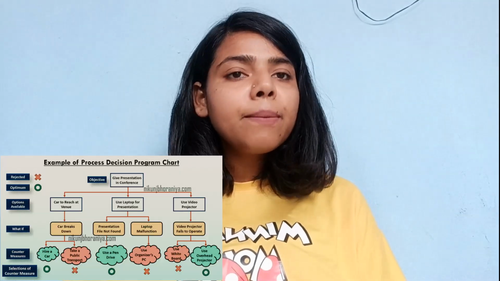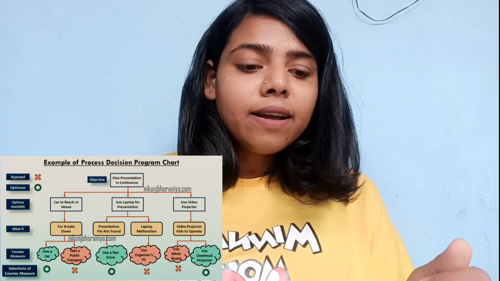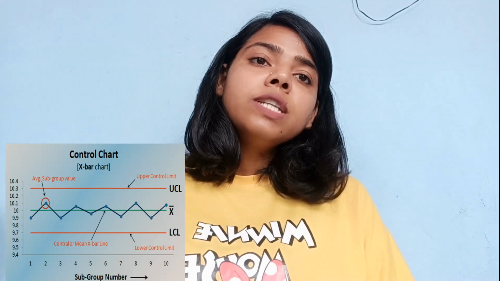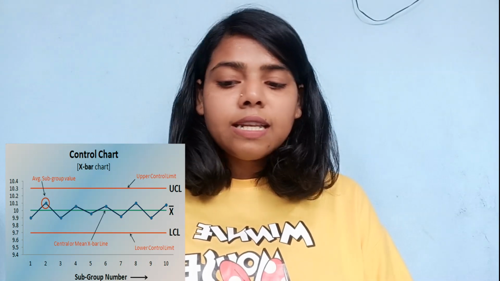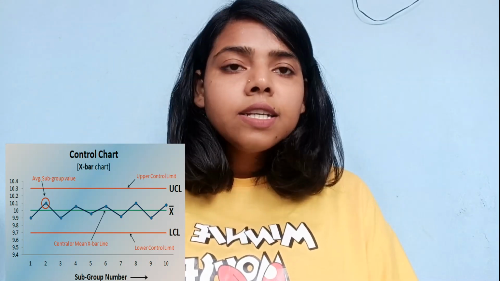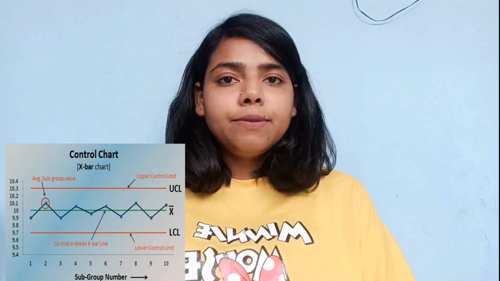The process design and program chart helps us to design the process in a well organized manner, and it helps us to program our work. New processes can be carried out so easily, which helps us to achieve our target. Another is the control chart. The control chart helps us to take control measures for the problems and take preventive measures, and with the help of statistical records or data we can easily control things and achieve our goal.